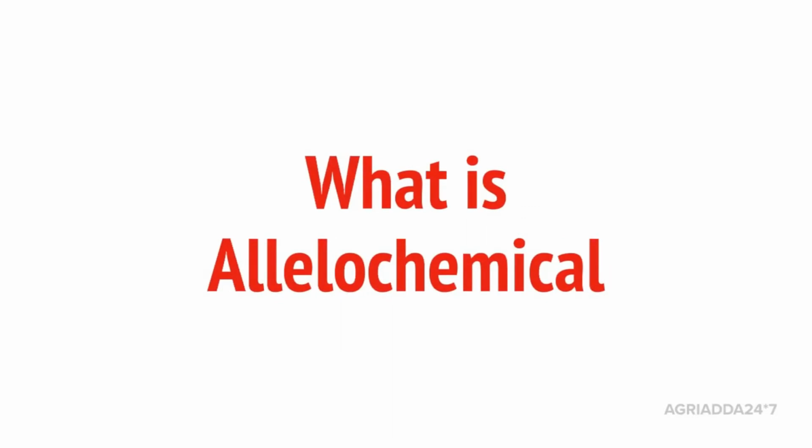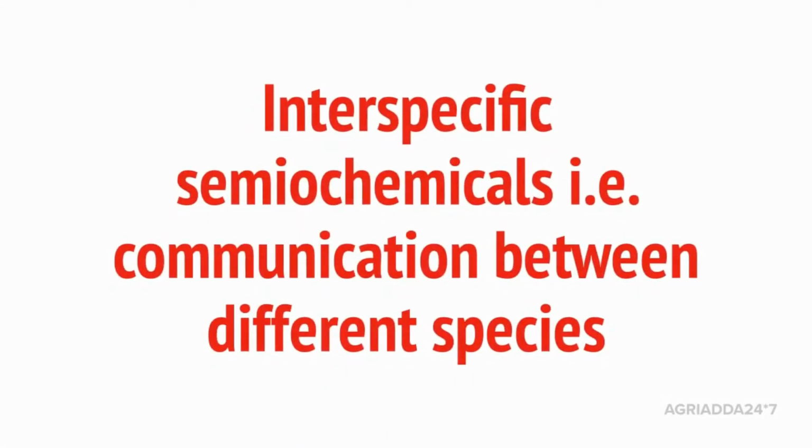Today we will discuss what is Allelochemical. Allelochemicals are the interspecific semiochemicals. That means the chemicals which aid in communication between two different species. That is known as Allelochemicals, or simply you can say interspecific semiochemicals.